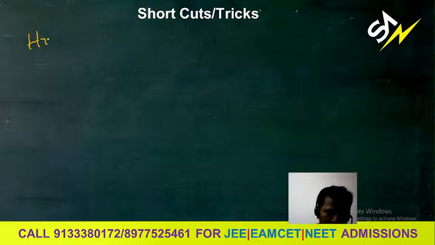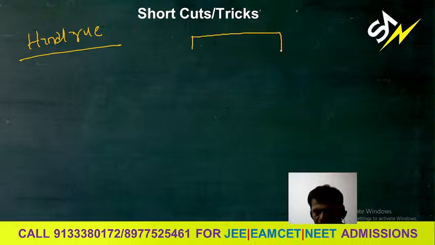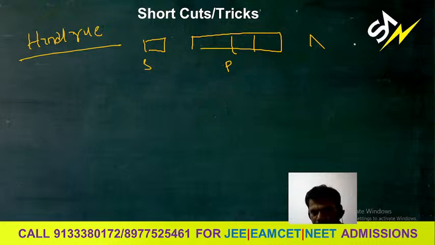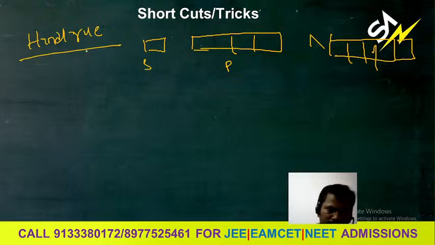You already learned Hund's rule, electron filling. When orbitals are like this, for example, this is the s orbital, this is the p orbital, this is the d orbital, the electrons are filled.